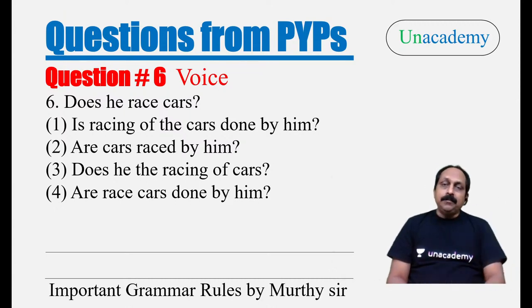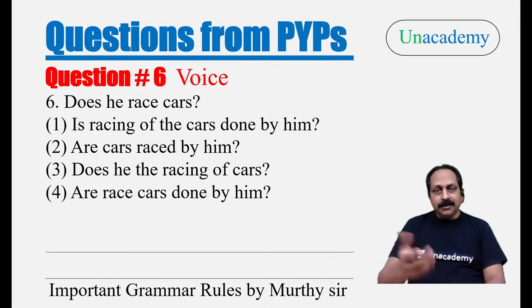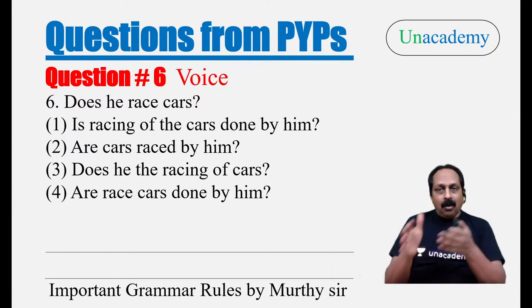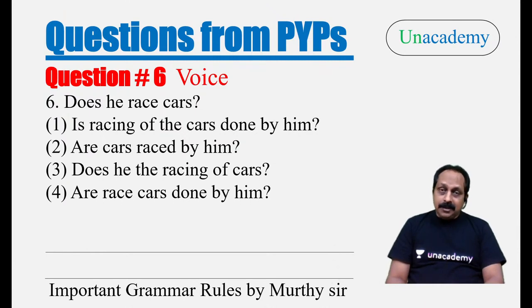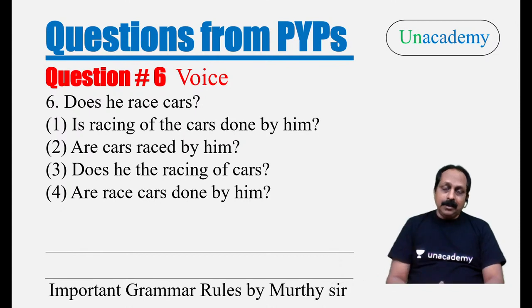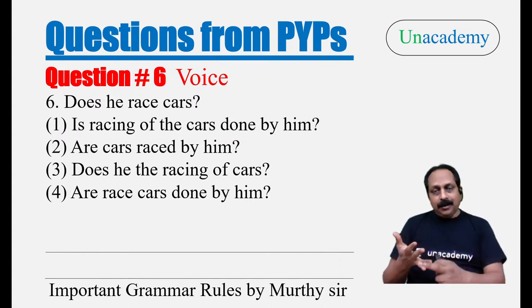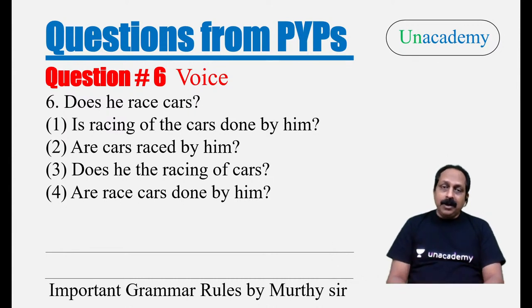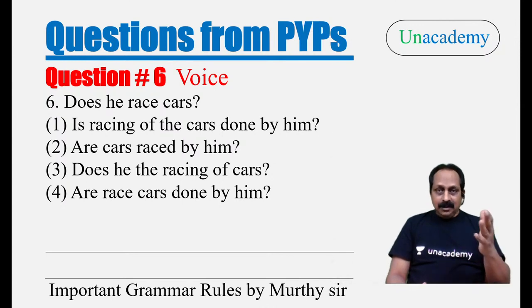Okay, now please go to the next 5 questions, deal with passive voice. The sentence could be an active voice or passive voice. You have to change. Does he race cars? Now, what is the answer? Answer is, now when it comes to passive voice, subject becomes object, object becomes subject, and the tense is very important. Here, tense is important, and also the form is important. The form can be affirmative, interrogative, negative. You got to be very careful when it comes to interrogative and negative forms. Affirmative rather easy. Does he race cars? Interrogative. Here, the answer is the second option.